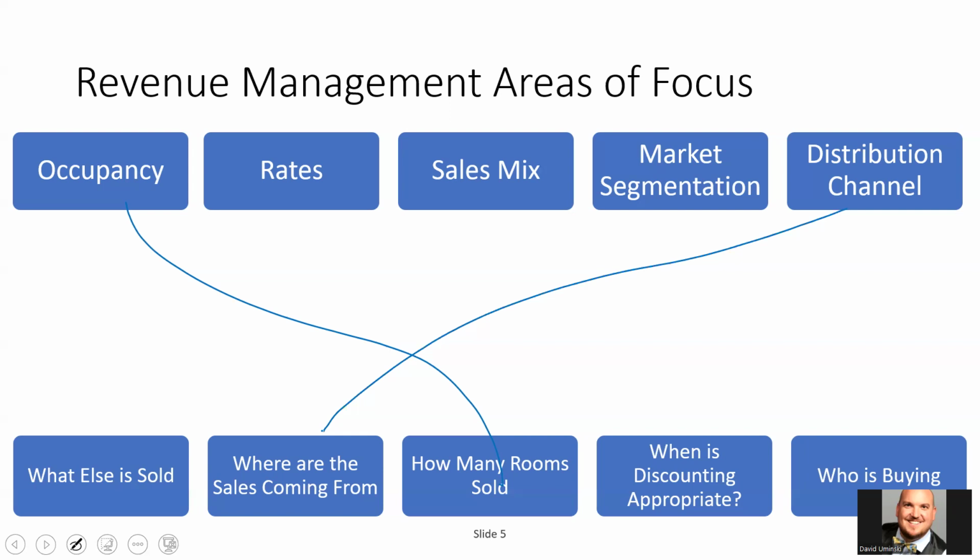Right, Alyssa? Rates, when is discounting appropriate? Yep. Yes. Yep, okay, absolutely. All right. Sarah, come on up. Fifty-fifty shot.